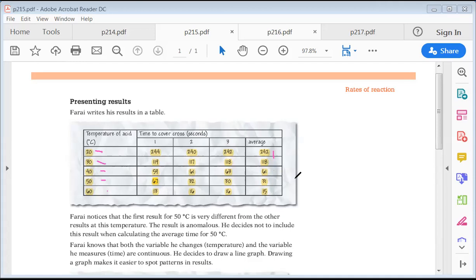Now, what can you conclude from these results? Look at here at the average and the temperatures. So what can you tell me about these results?